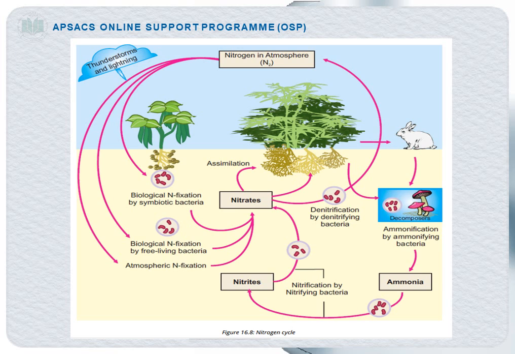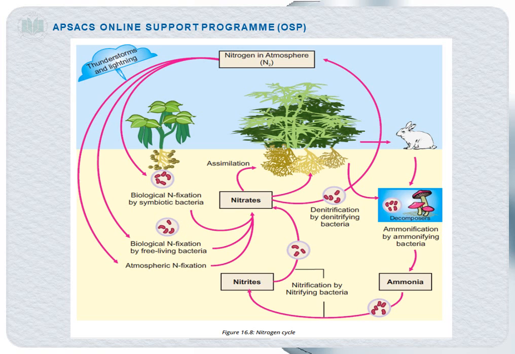So first we will discuss formation of nitrates. Nitrate is basically a simple form of nitrogen. As I told you before, nitrogen has to be converted into some simple form, so it is converted into simpler forms. The formation of nitrates can be done in the following ways. The first is nitrogen fixation. Nitrogen fixation can be defined as the conversion of nitrogen gas into nitrates. That means the nitrogen is converted into its simpler form.